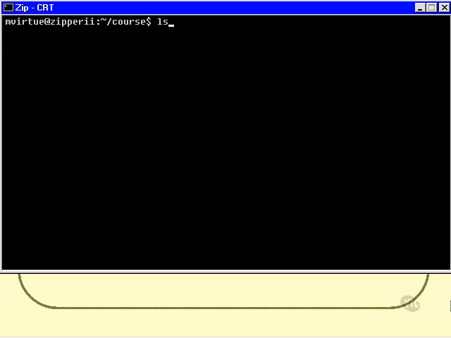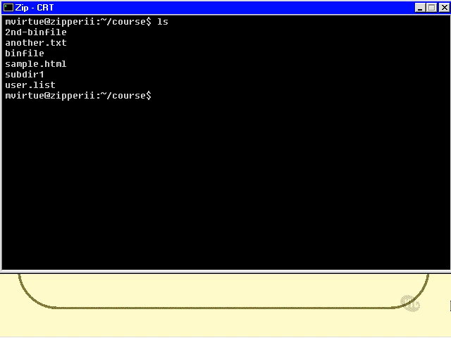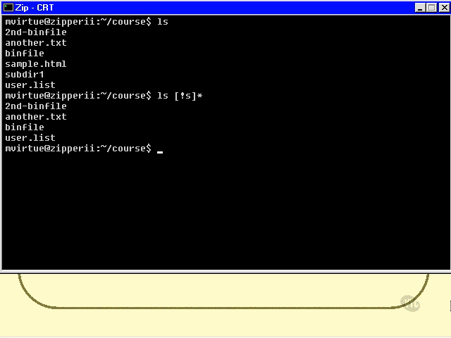I'll do an ls again, 6 things. Now I'll do an ls of not S star. So anything that does not begin with an S. When I press enter I get, well, those 4 files. I don't get sample.html and I don't get subdir1 because they begin with an S, of course.